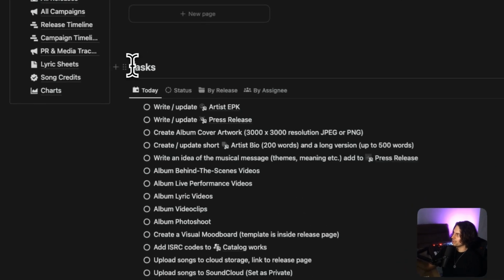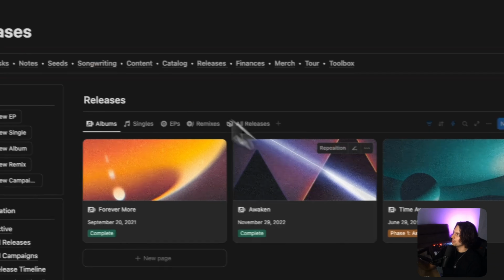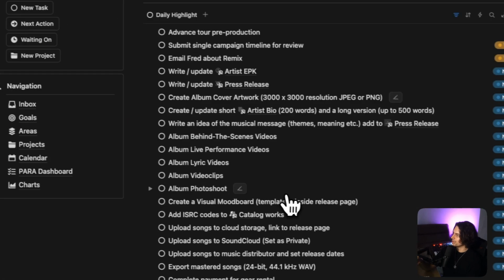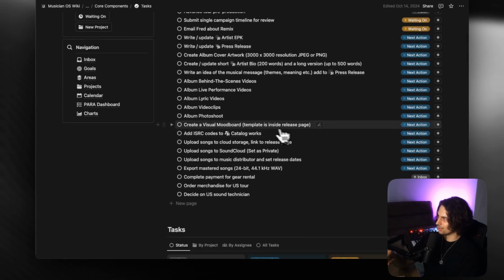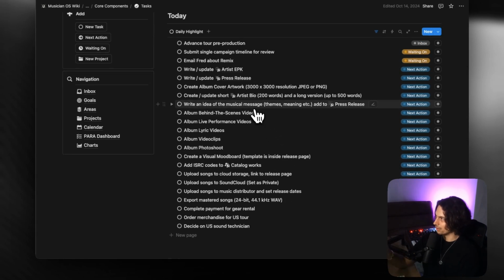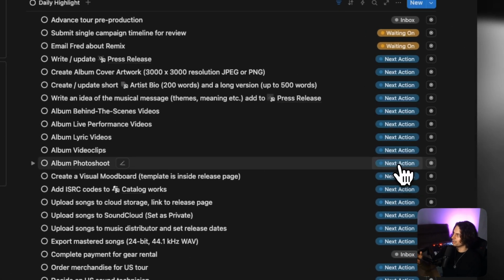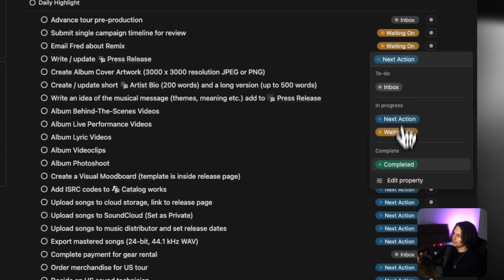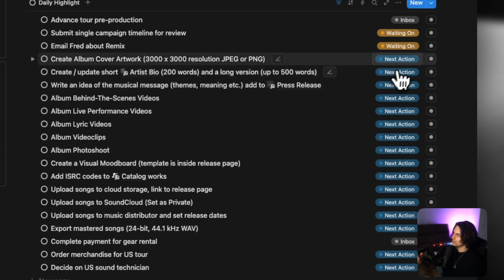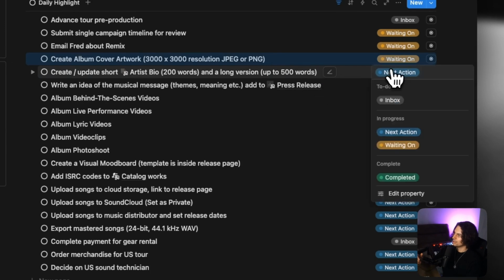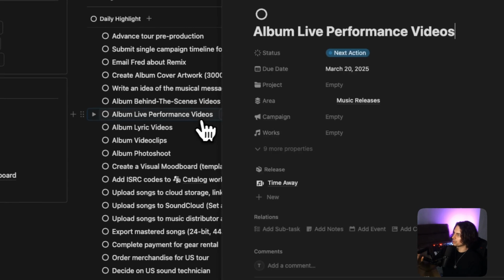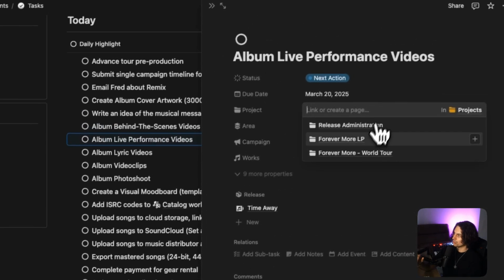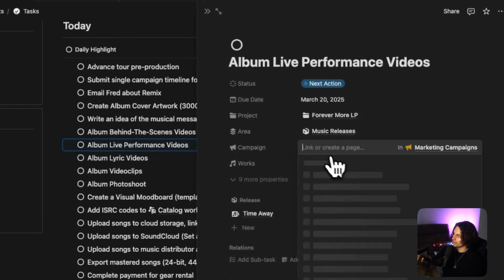Now we can have a tasks database here, but we can also have a tasks database here which relate to the same database. Now, because all of these different tasks were created automatically, what I would do is I would say, hey, have we done an artist EPK? Yes, we've completed that. Have we done the press release? Yes. Are we waiting on this? Yes. So on and so forth. You go through and you organize these. You can also come in here and you can actually set specific dates and projects for all of these different things.